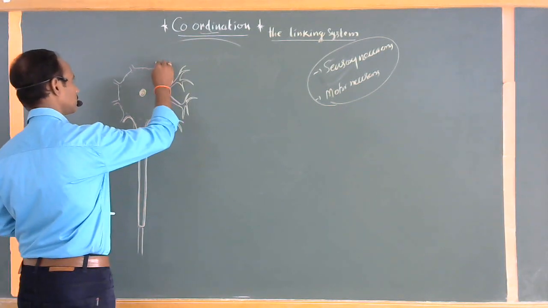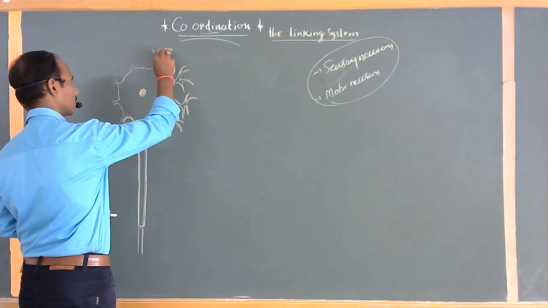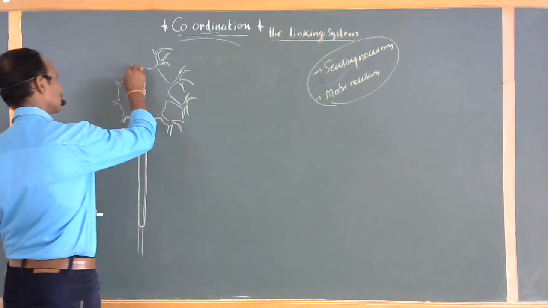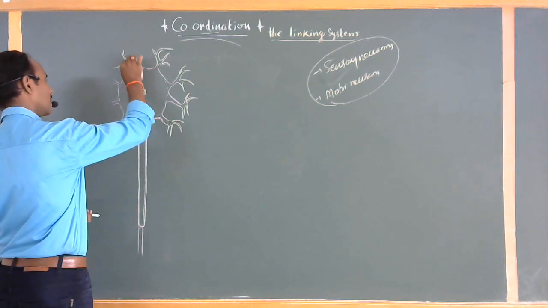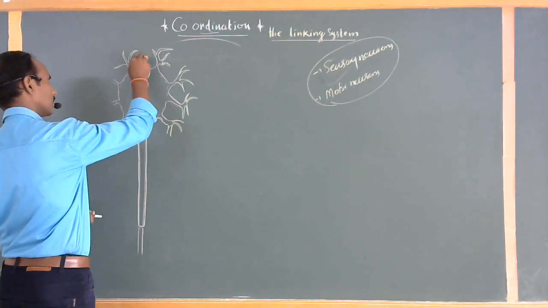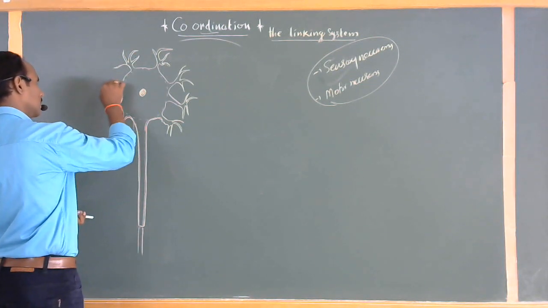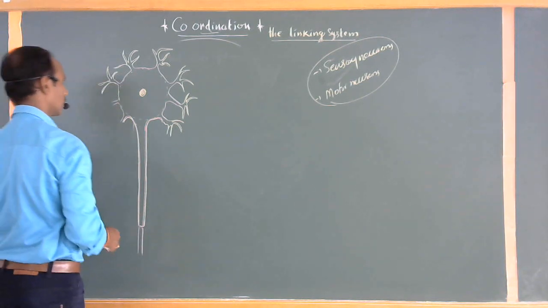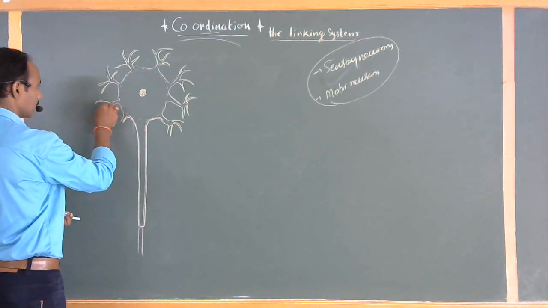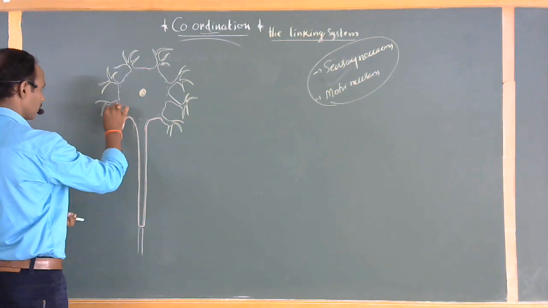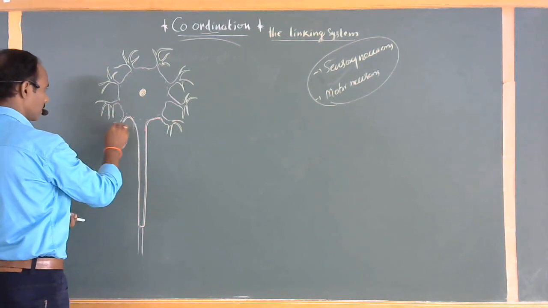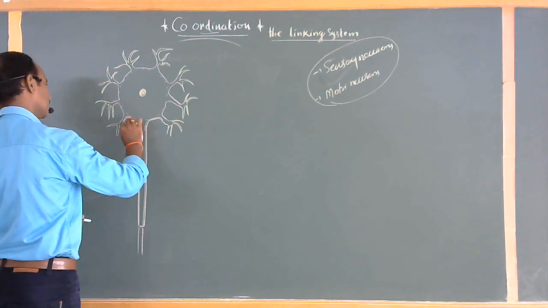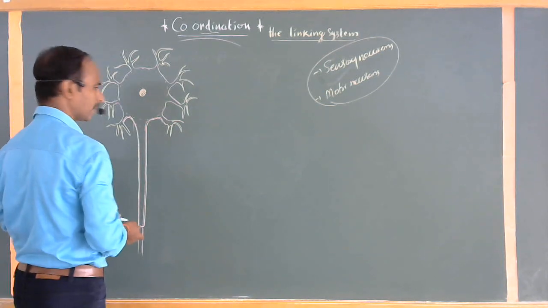Clear? The neurons are also categorized into several types. This is a typical small neuron here. Depending upon their structures, depending upon the dendrite arrangement and axon arrangement, these neurons are categorized into unipolar neurons, bipolar neurons, and multipolar neurons.